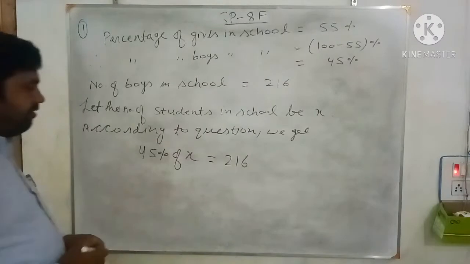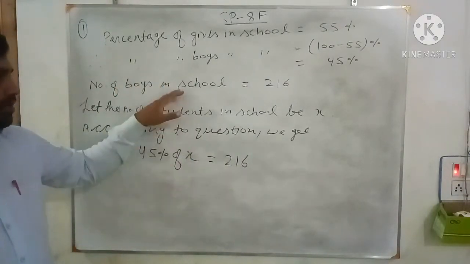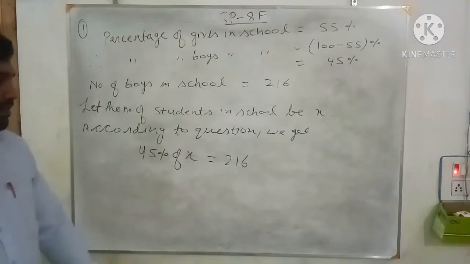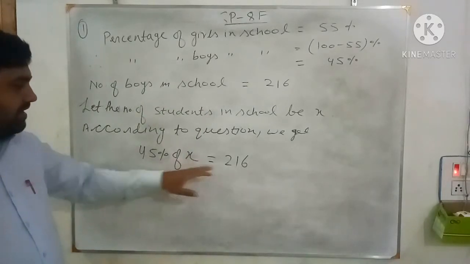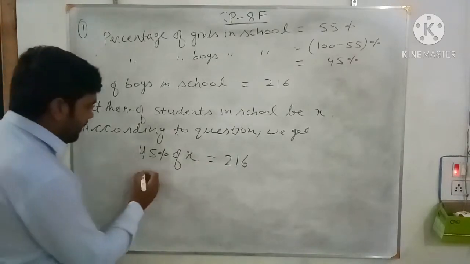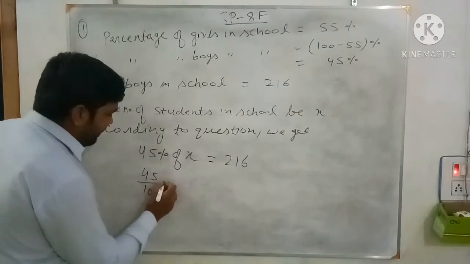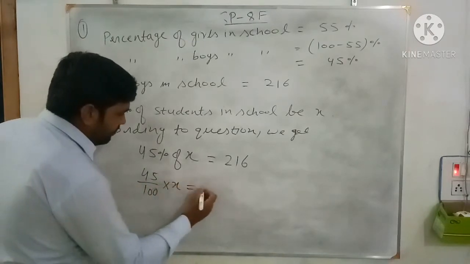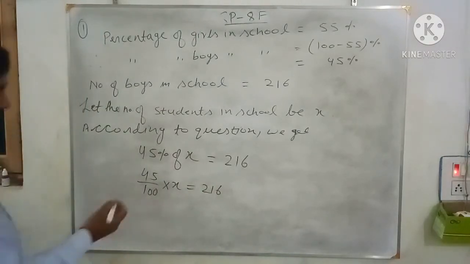So now we have framed the equation on the number of boys in the school. The 45% of the total students is 216. So 45% means 45 by 100, of means multiply, x equals 216. Now we solve for x.